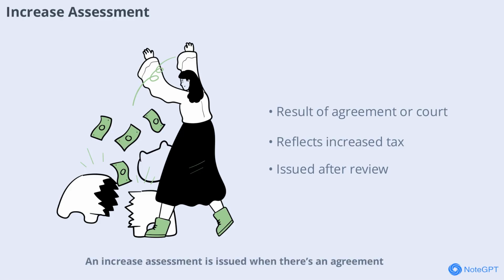Increased assessment is issued when there's an agreement between the taxpayer and the Director General during a review, or when a court decision results in a higher tax payable. This type of assessment ensures that any disputes or legal decisions that affect the amount of tax owed are properly reflected in the taxpayer's records. It's important to note that this assessment is only issued in specific circumstances, such as after a review or court ruling.